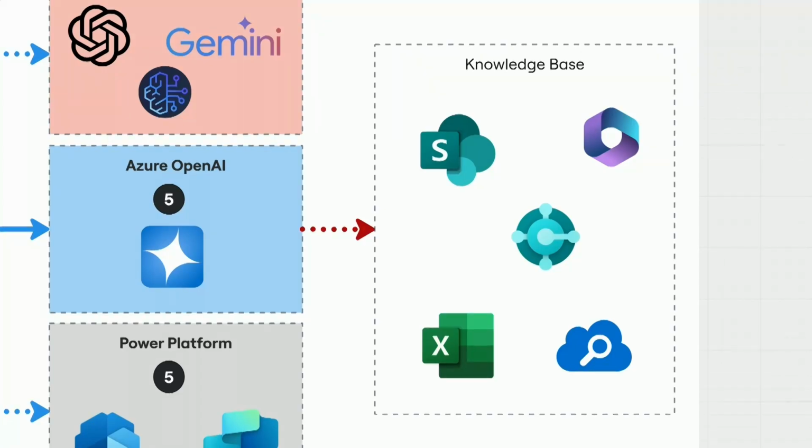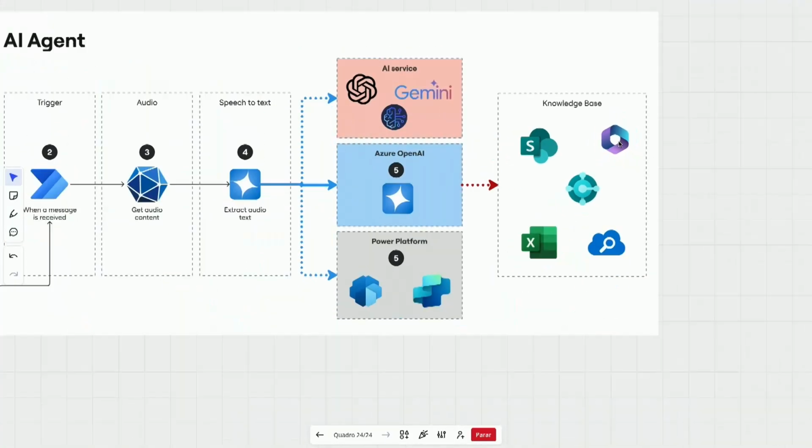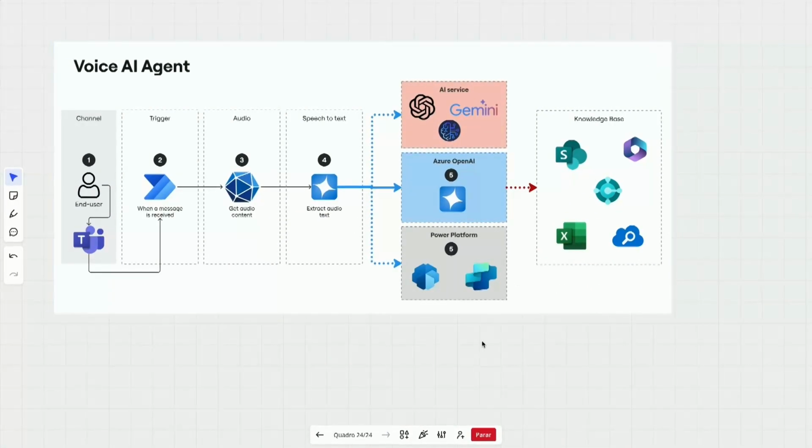So in this case, there's an option in Azure OpenAI where you can request Azure OpenAI plus Azure AI Search. You can combine both in just one request. You don't need to search two different things. And also you can connect to Microsoft 365 here. So this is the final architecture. I will put this in the PowerPoint presentation later. You can download the file as well if you want. And basically this is the architecture behind the scenes.